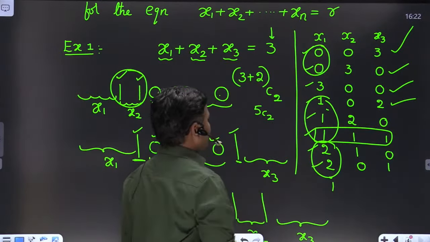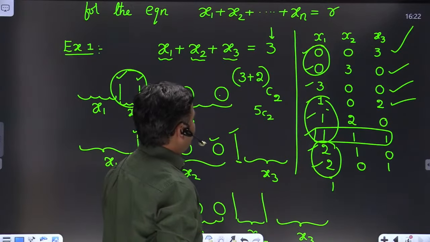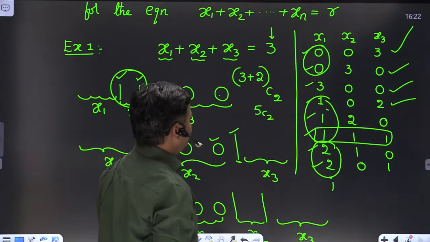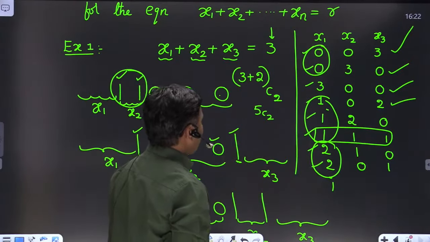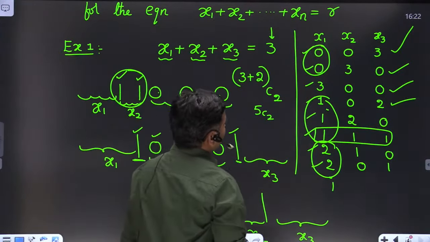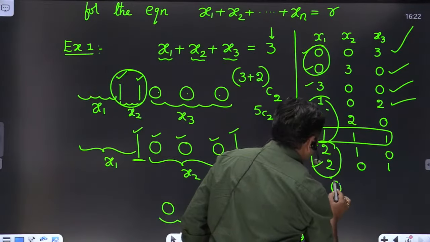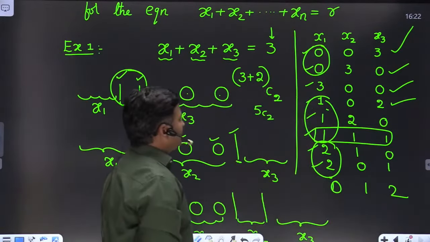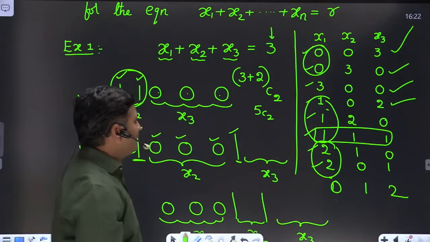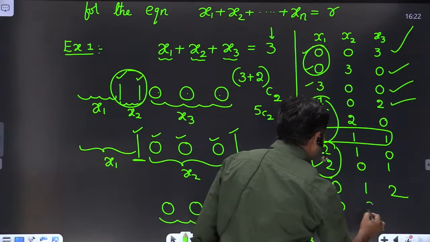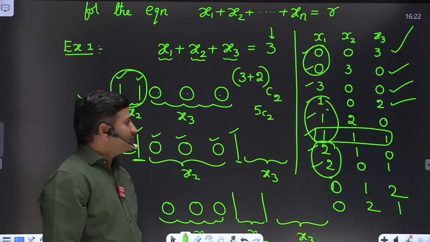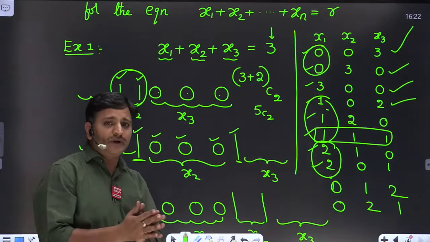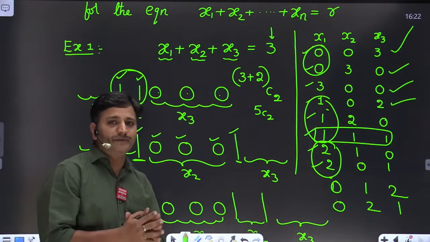One, 0, 2, 1, 1, 1, and then we can take one solution as 0, 1, 2, friends, right? 0, 1, 2 is not available anywhere, right? Another solution we can take is 0, 2, 1, right? Total we have 10 solutions, friends. So this is the way we can find the number of non-negative integer solutions for the given problem.